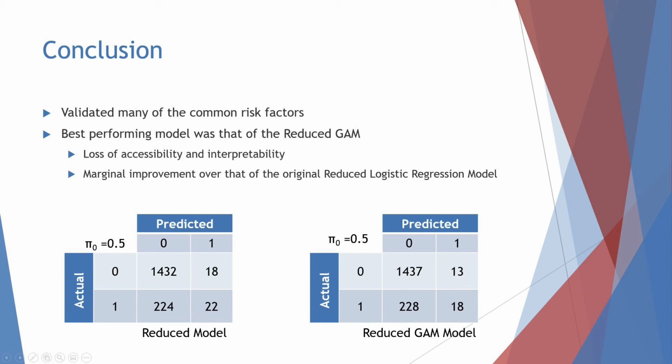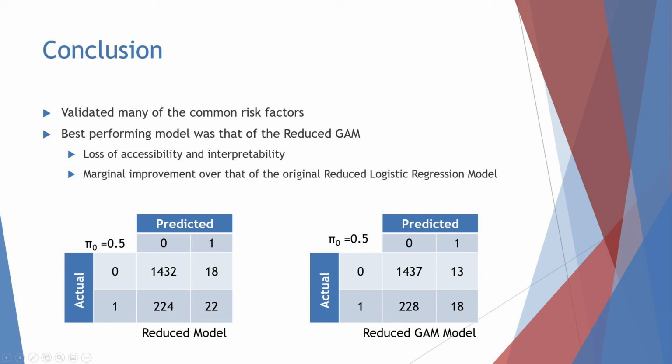For instance, if we look here at the confusion matrices, on the left is the reduced model and the right is the reduced GAM model, both with a cutoff of 0.5. We can see from the matrices here that both models have about an 85.5% accuracy in diagnosing the true positives and true negatives.